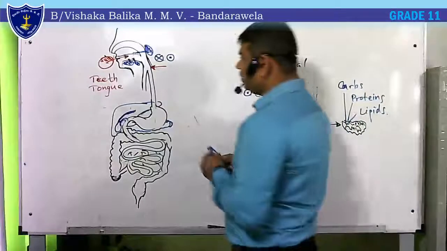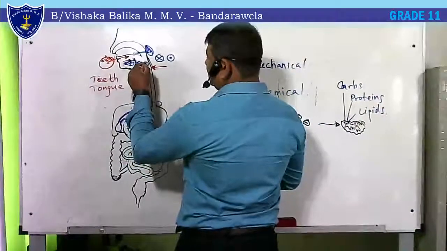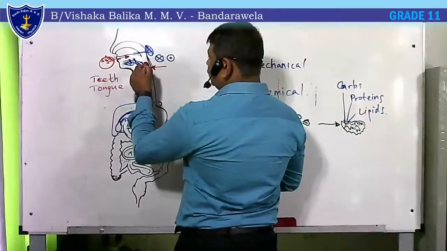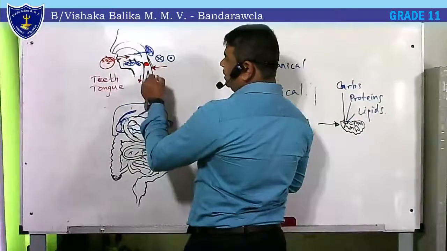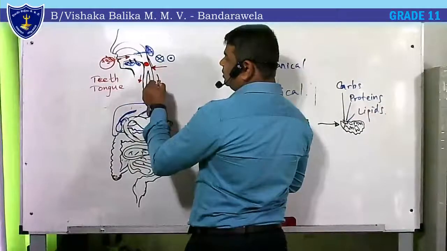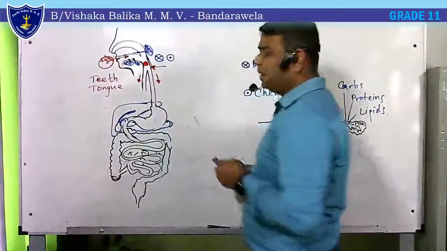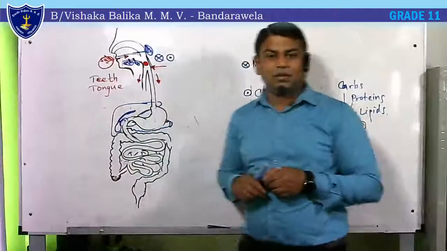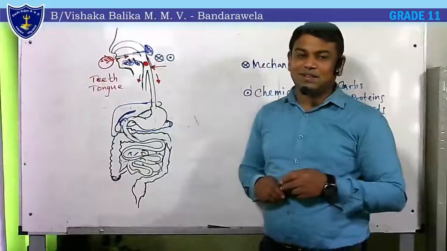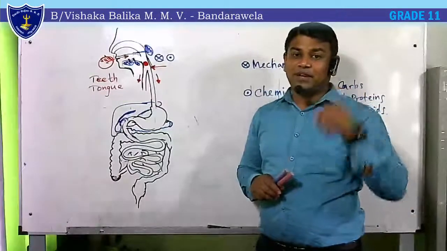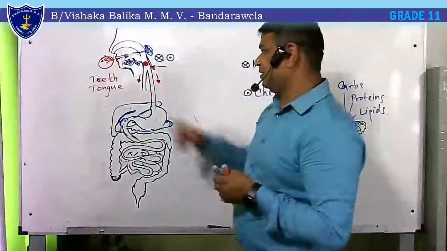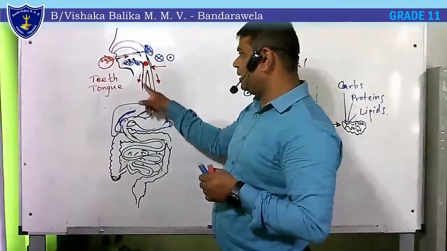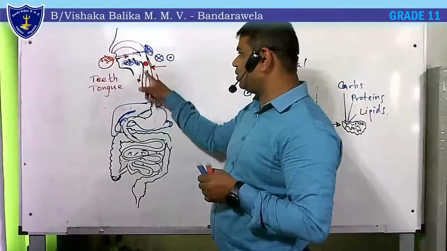Once the food lump comes to this place, it has two paths to go. One is the windpipe, the other one is the food pipe. It must go through the food pipe. But if this pipe opens, normally that will easily go to this pipe.